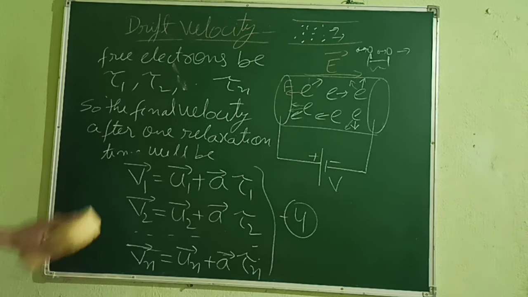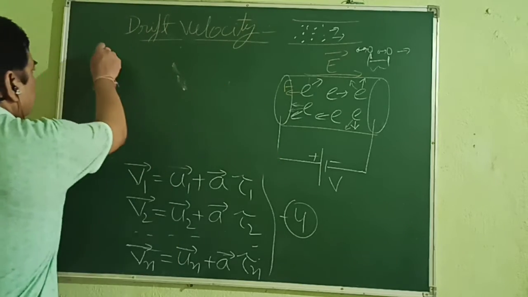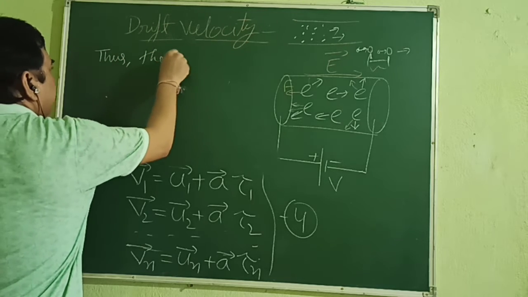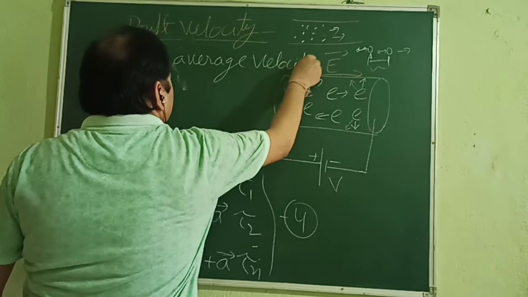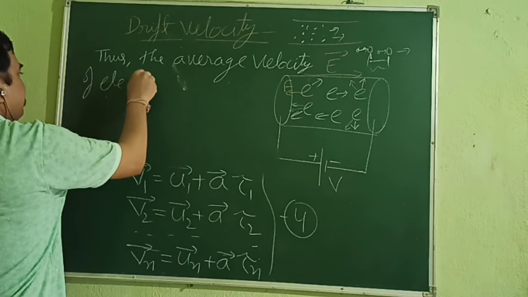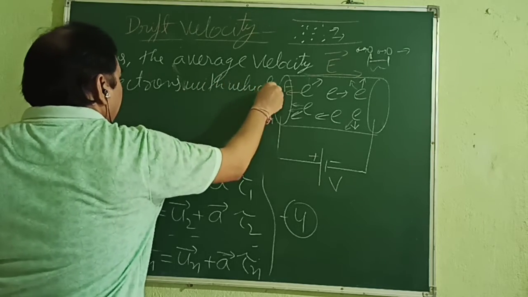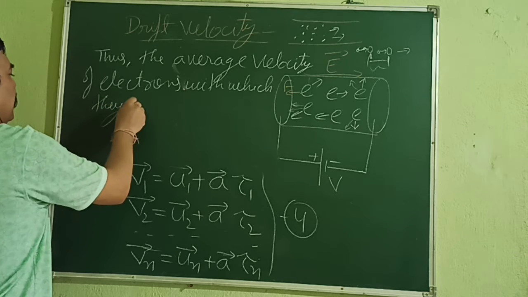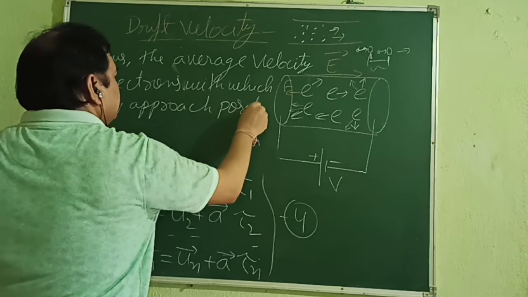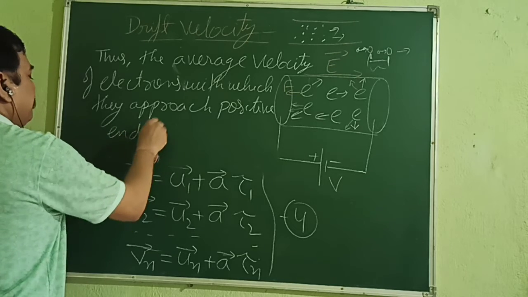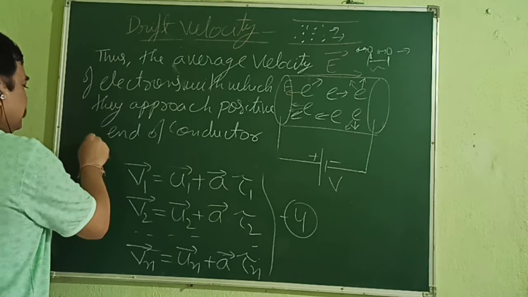Noted? Okay. Thus, the average velocity of electrons with which they approach the positive end of the conductor, what is that velocity?